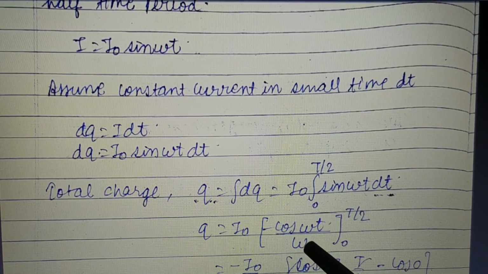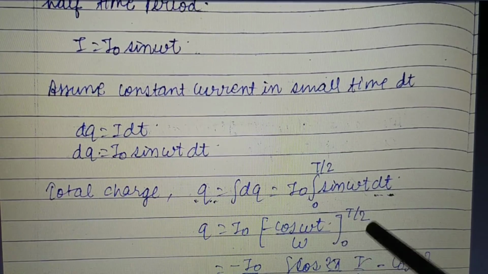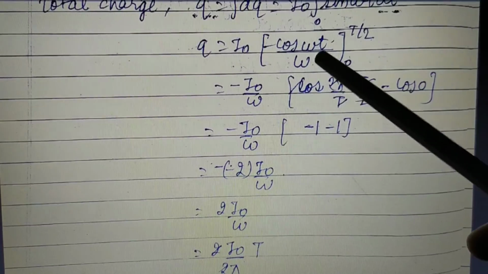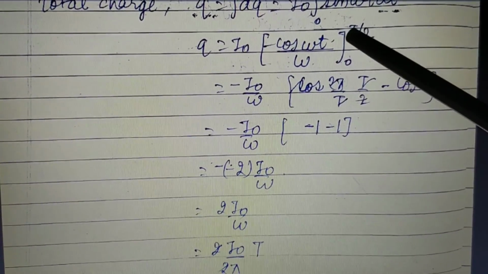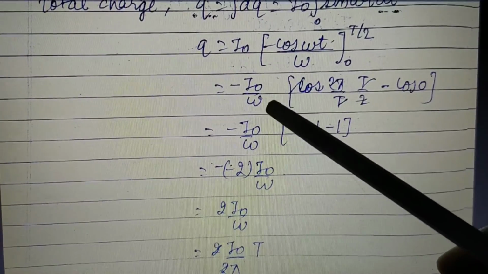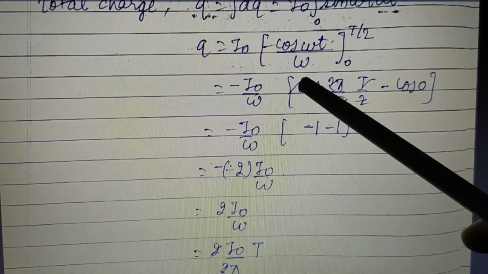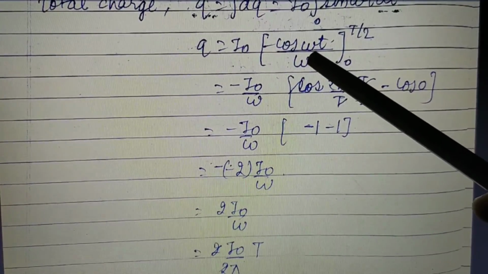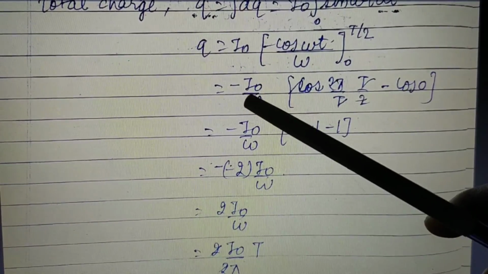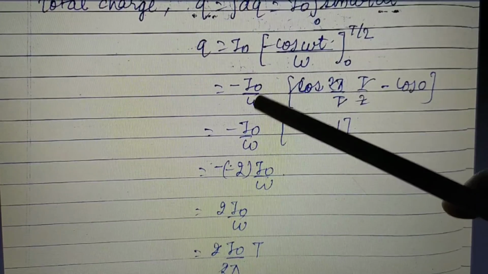So we have put it in the denominator, and we have to put the limits from 0 to T by 2. Now this omega is again constant, because the limits are with respect to time. So omega we will consider outside, and what is left inside is minus cos omega t, and the minus also we can take outside. So outside the terms are minus I naught by omega.